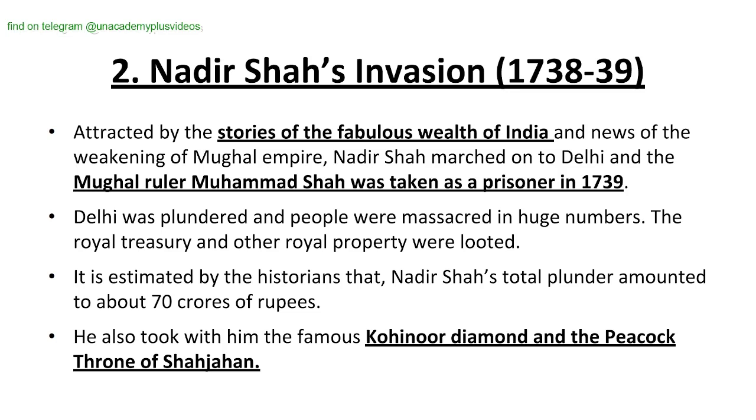It is estimated by historians that Nadir Shah's total plunder amounted to about 70 crores of rupees. So this huge royal property and treasury was plundered by Nadir Shah's invasion. He also took with him the famous Kohinoor diamond and the peacock throne of Shah Jahan. That is still under discussion now.